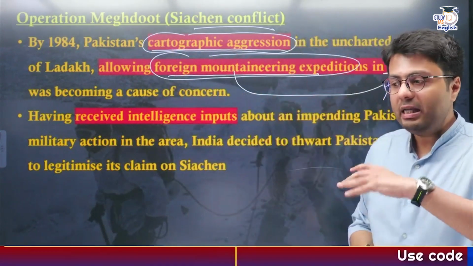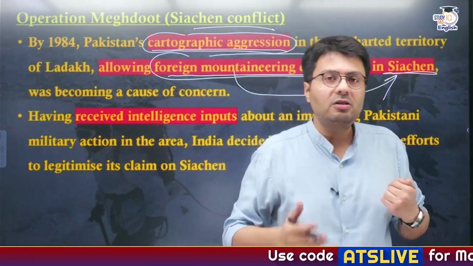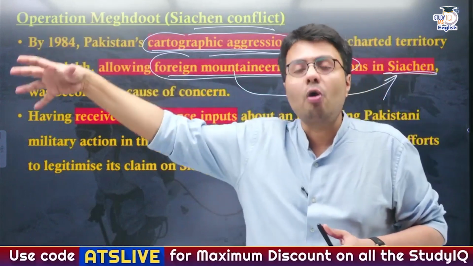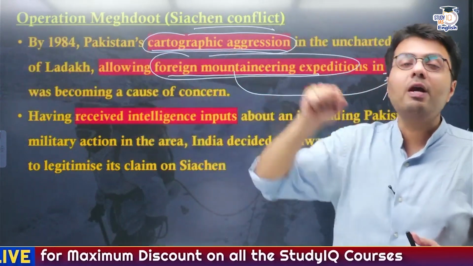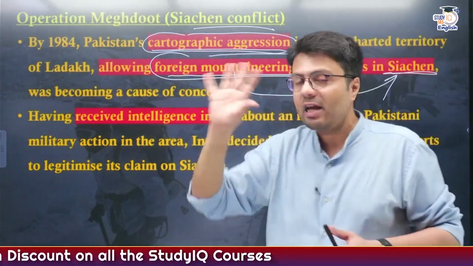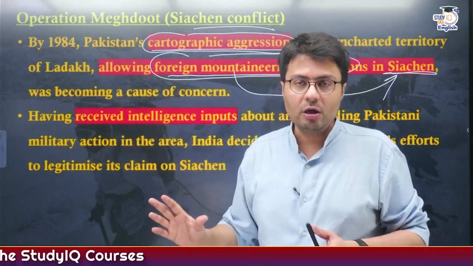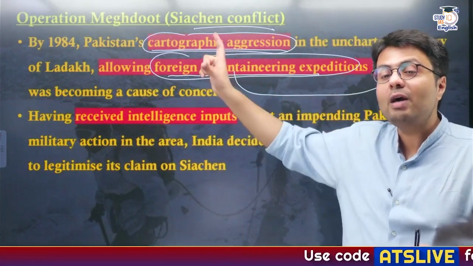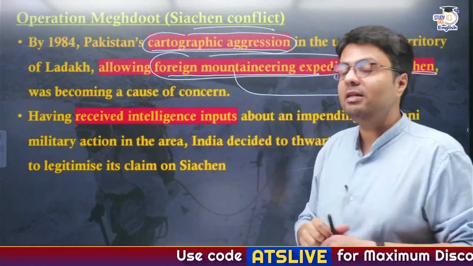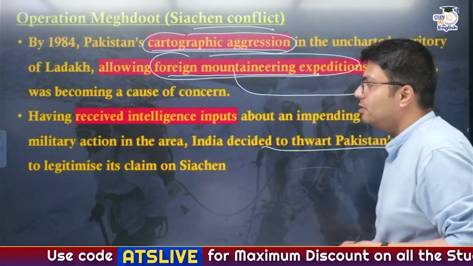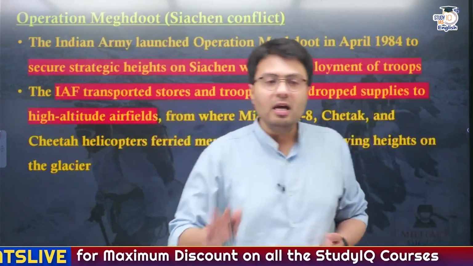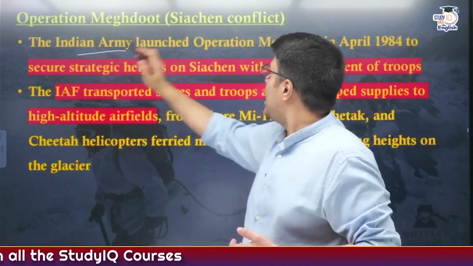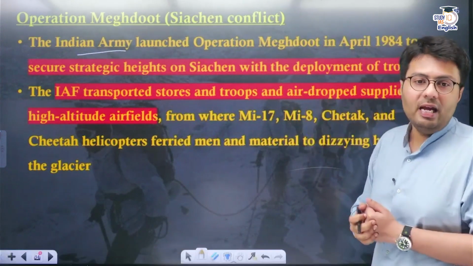Now, in addition to that, the Indian Armed Forces and Indian intelligence agencies also received an intelligence input that Pakistan had placed a huge order for winter gear from a UK based company, and at that time Pakistan did not have an army deployed at such high altitude. So obviously the Indian Armed Forces understood that the intention of the Pakistani army was to capture Siachen, and they preempted this decision to thwart Pakistani efforts to legitimize its claim in Siachen. Operation Meghdoot was launched, primarily by the Indian Army, and it was aided in advance by the Indian Air Force.